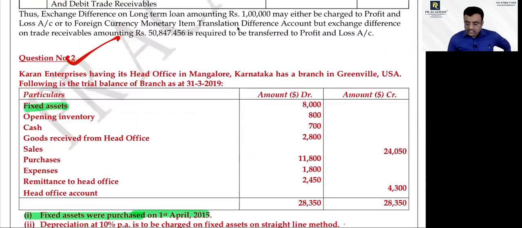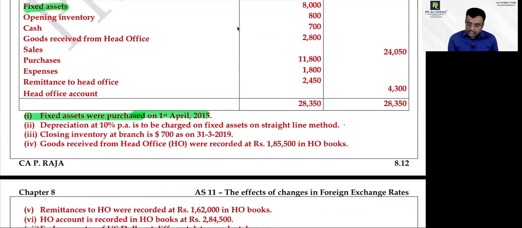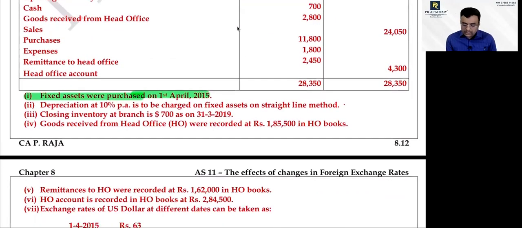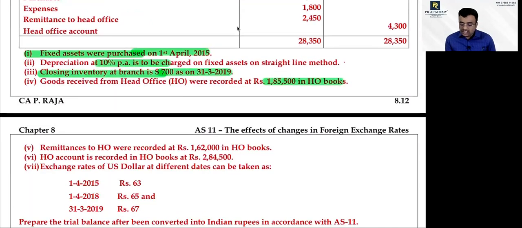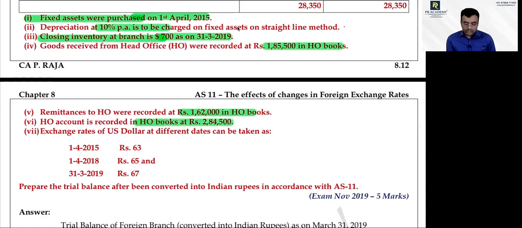Fixed assets were purchased on 1/4/2000. The trial balance is given as on 31/3/2019. Depreciation is 10%. Closing inventory at the branch $700 as on 31/3/2019. Goods received from head office were recorded as 1,85,000. Remittance to head office is recorded as 1,62,000. Head office current account is 2,84,000.